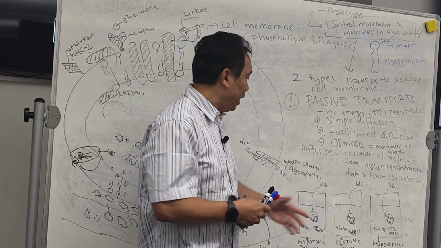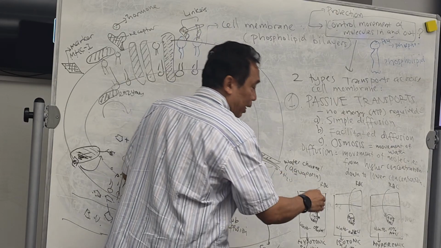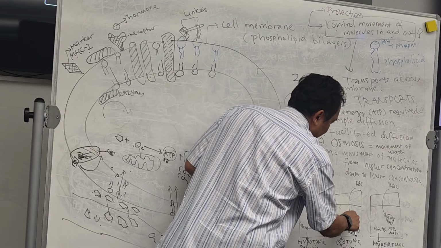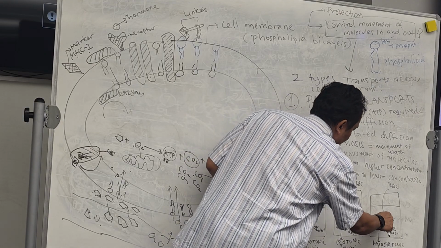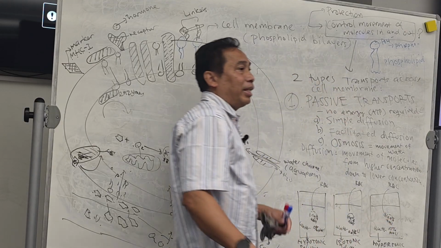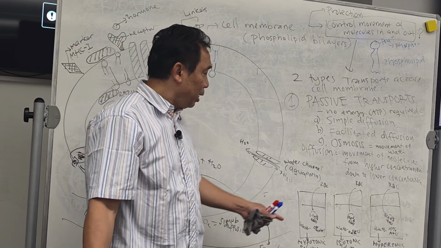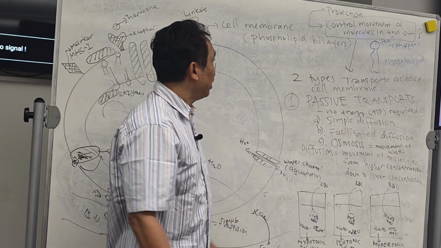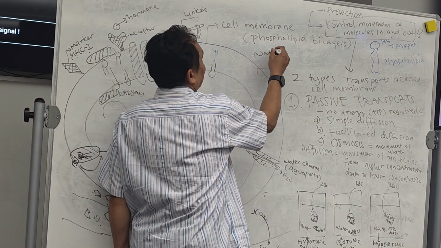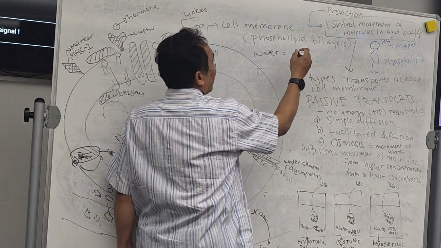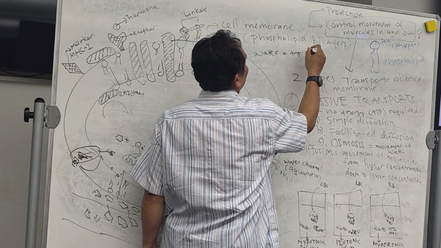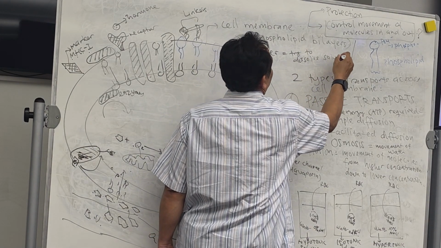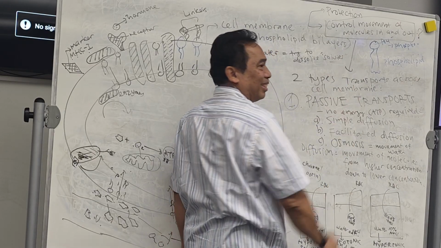Okay, of course, the cell has aquaporin. It has a channel for water, aquaporin. Inside the cell, you have water. Outside the cell, you have water with different salt concentrations. Now, the water will always try to dissolve solute. Always.